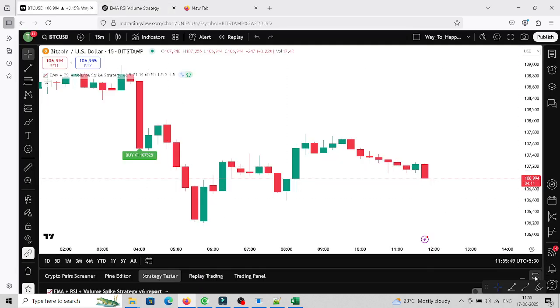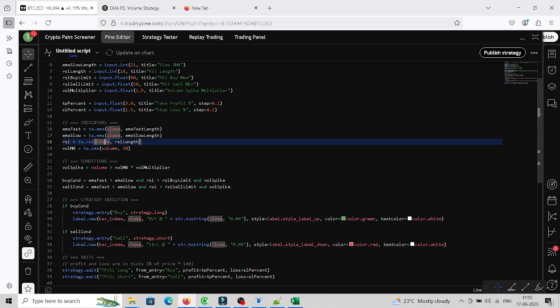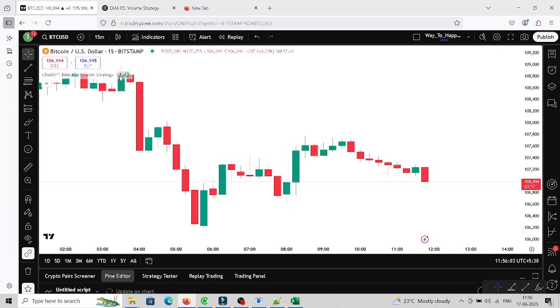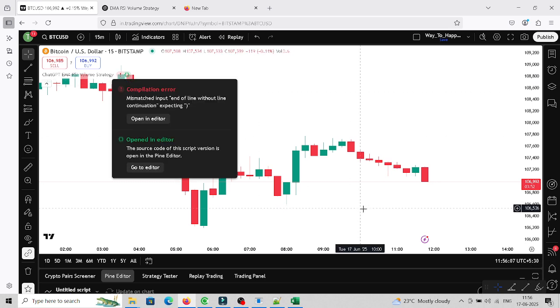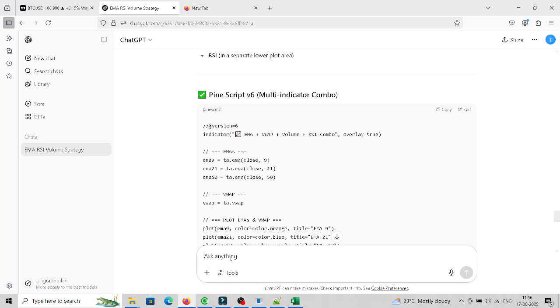I'm going to paste my Pine Script in the Pine Editor here, copy it here, and click update on chart. It has given me an error as usual. What is the error? Let's see. It has given me one error: mismatched input, end of line. I'm just going to copy this and tell ChatGPT to correct this. Again, till now it's been easy. I'm just going to say, ChatGPT, what are you doing? Correct this.